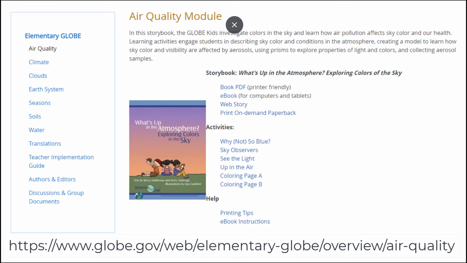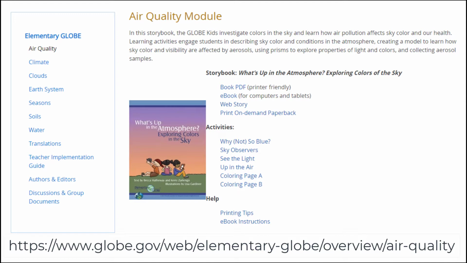So, along the lines of focusing on air quality stories, I want to briefly revisit the elementary GLOBE stories. These are great for younger citizen scientists. In the book, What's Up in the Atmosphere? Exploring Sky Colors, students are making ground-based observations of sky color. Each elementary GLOBE book is available as a PDF and an ebook, and this one also has a web story.